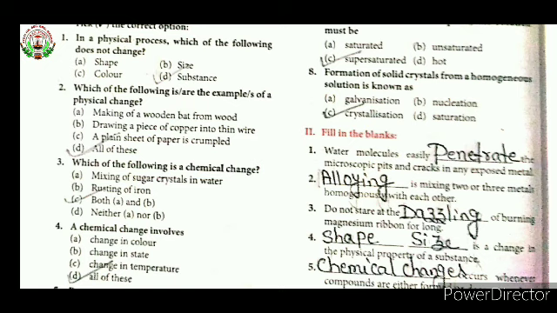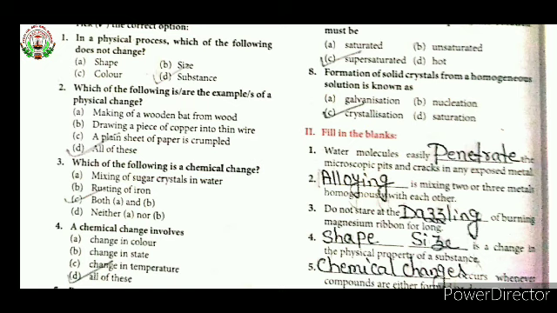See the third one. Which of the following is a chemical change? First option is mixing of a sugar crystal in water. Second option, rusting of iron. Third option, both A and B. Fourth option, neither A nor B. So your answer is both A and B. Both option A and B are correct. It is a chemical change.